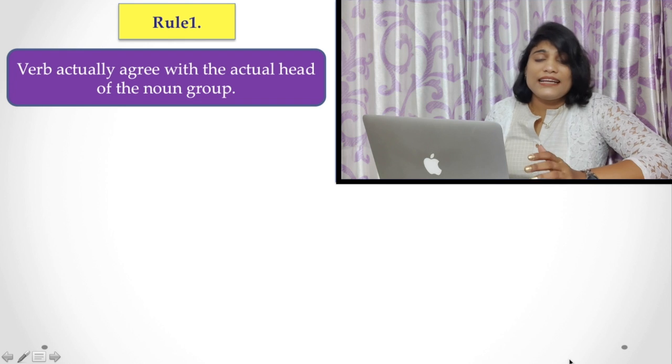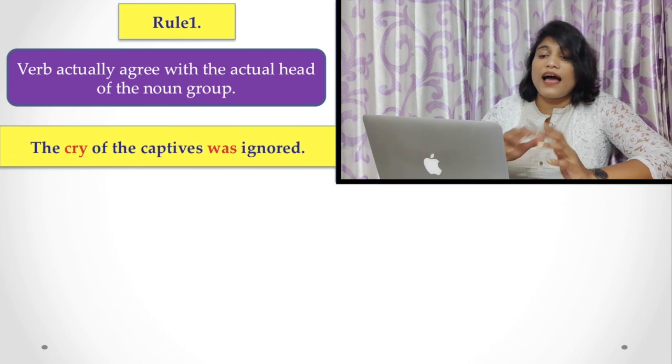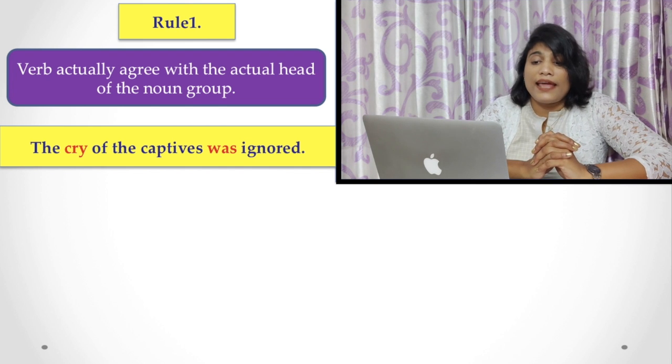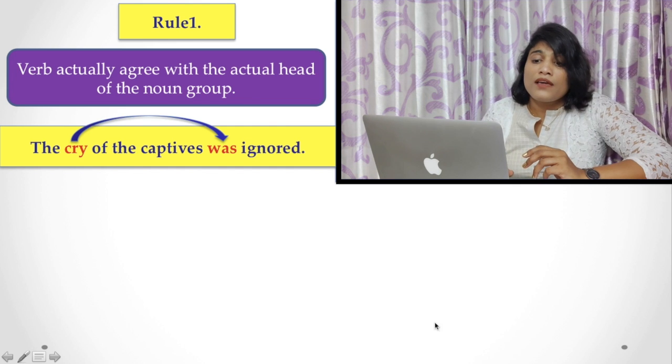Now, let's come to other rules. What is that? Here I have given an example first: the cry of the captives was ignored. Here you find the verb "was" actually agrees with the head of the noun phrase, that is "cry".